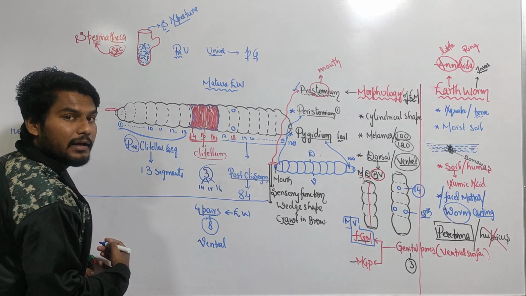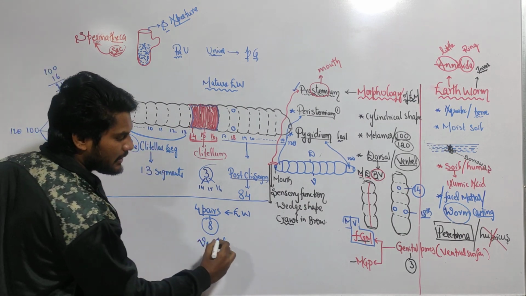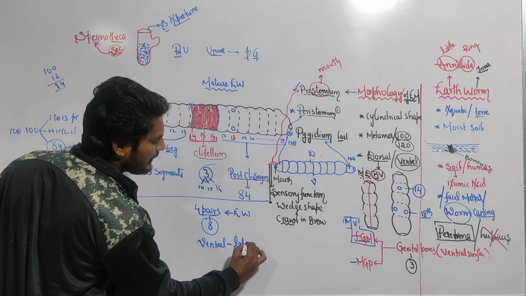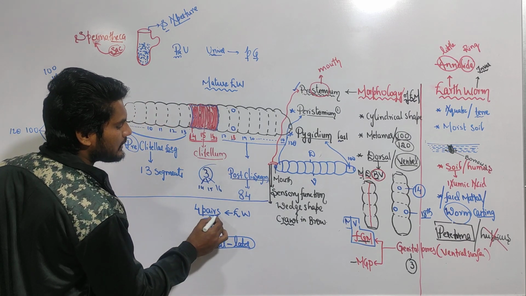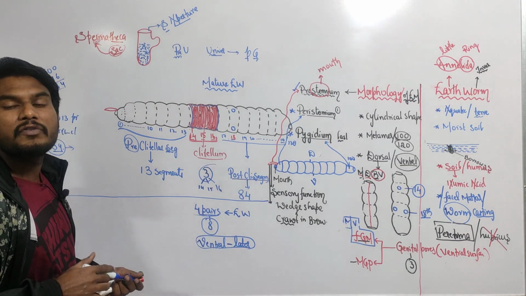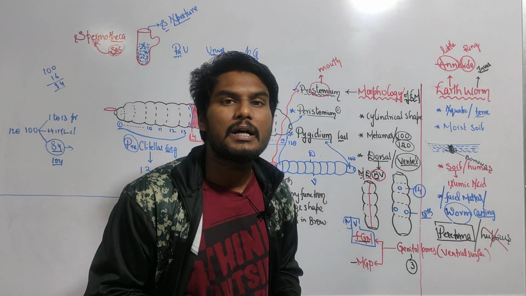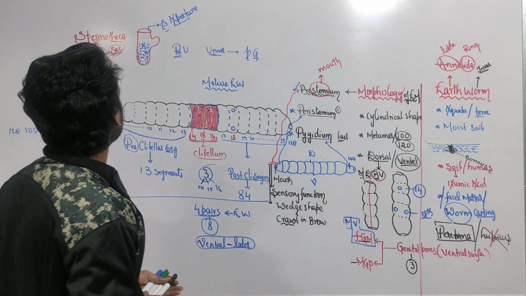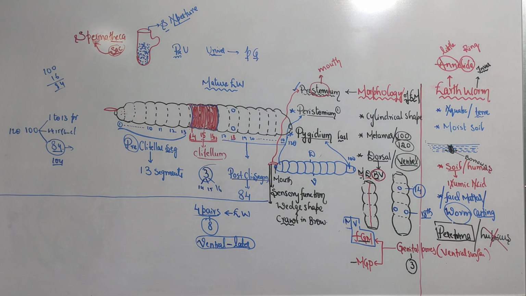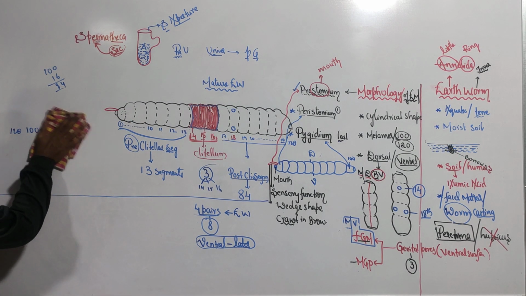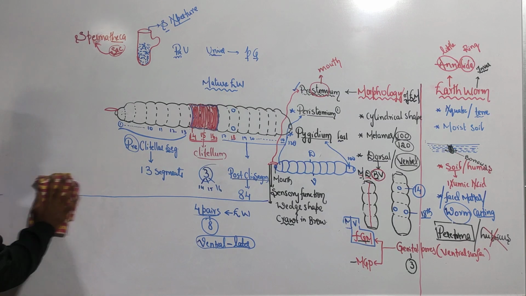Since they are pairs, in each segment two will be present, so they are not in the middle. They are present laterally, on the ventrolateral side. The earthworm contains 4 pairs of spermatheca ventrolaterally, and the spermatheca is responsible for storing sperms. Let me make the diagram, and it will give clear information and clarity.